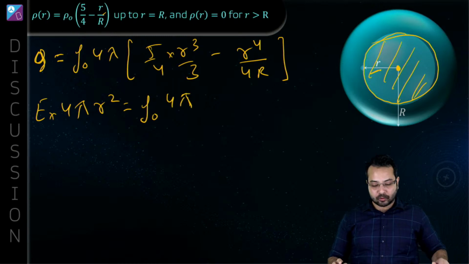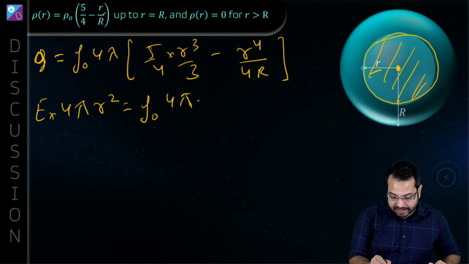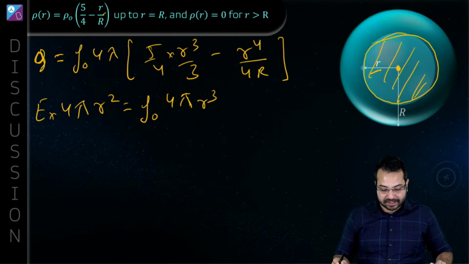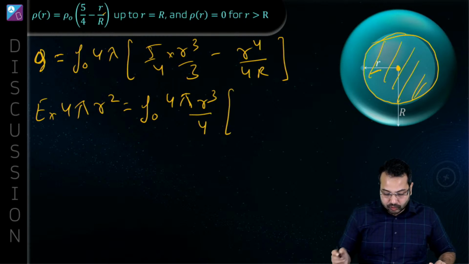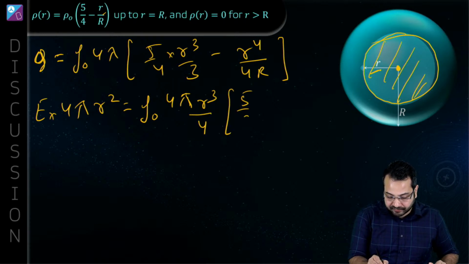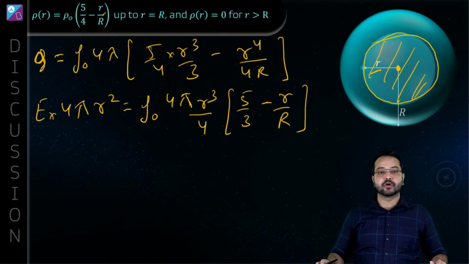And then we can take out the constant terms. Okay, so we can take out r cube, and then we can take out 4 from the denominator. So this is going to become what? This is going to become 5 by 3 minus R upon capital R. Do you agree?